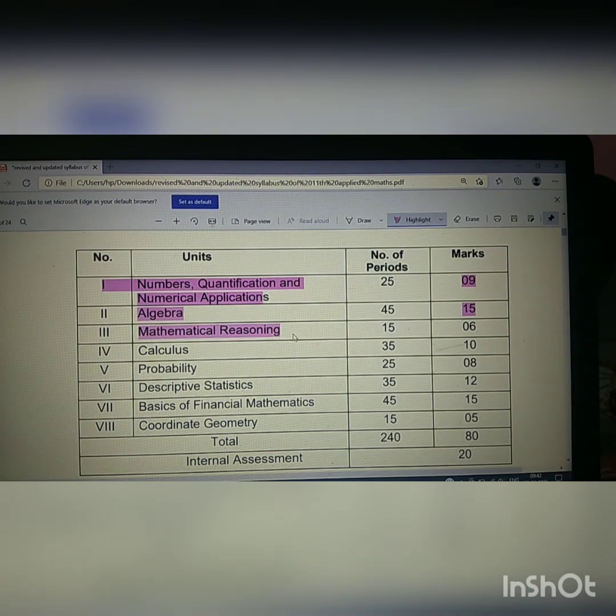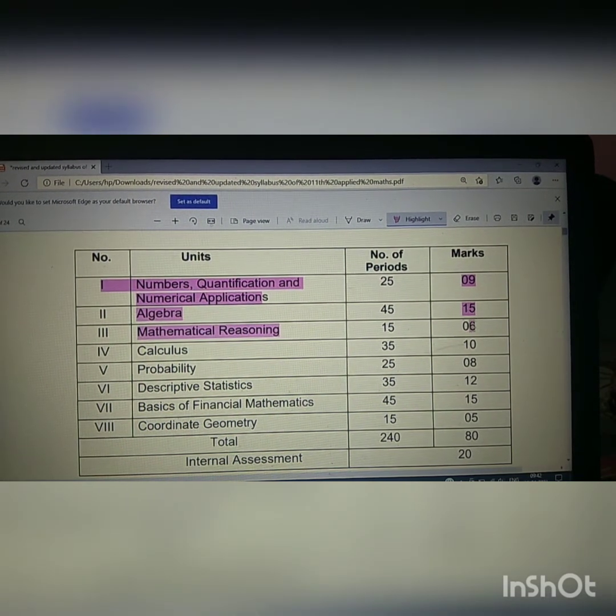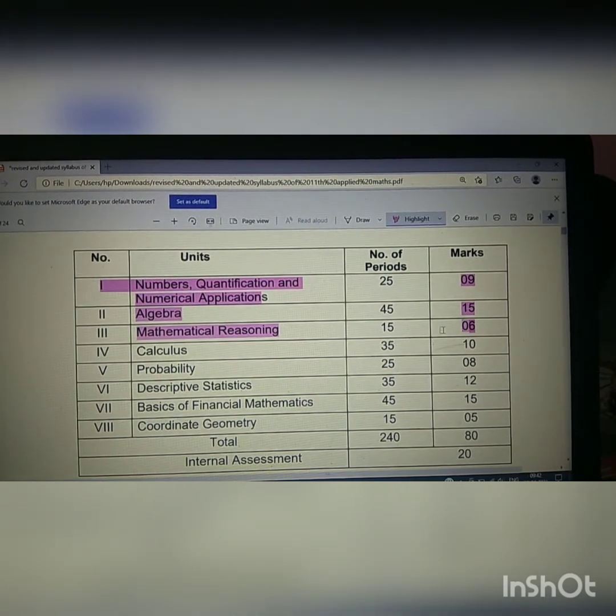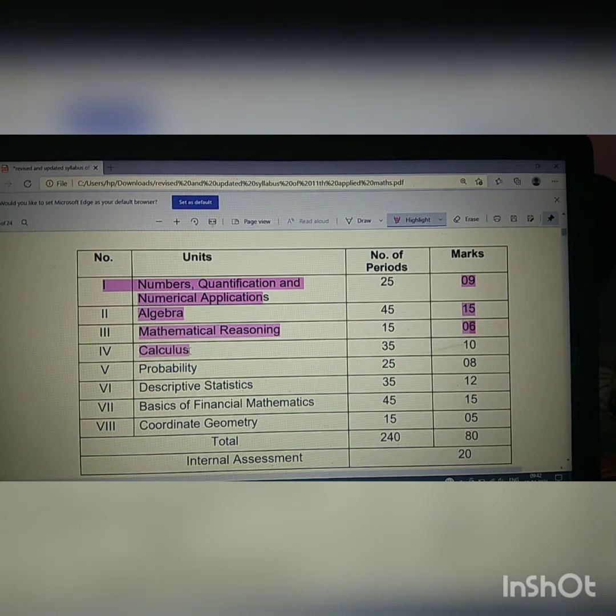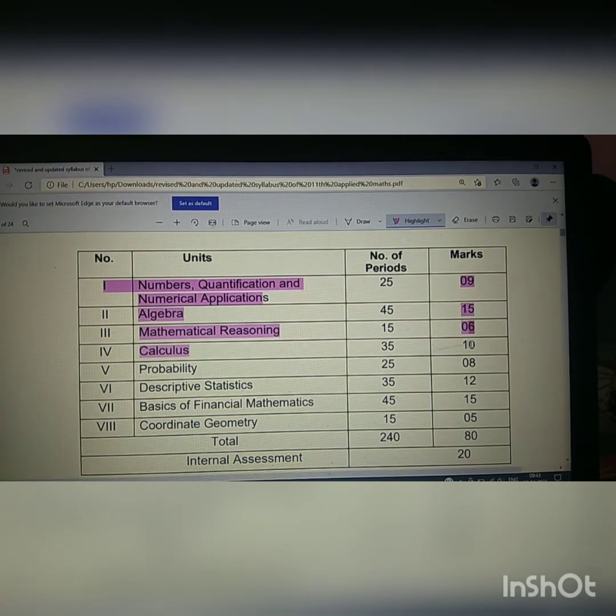Next, as I already explained, this aspect of mathematics is going to include reasoning also. So mathematical reasoning is there, where we can study seating patterns, the framing of patterns, how we can make sitting arrangements of different numbers of people. This unit is going to give you 6 marks. Then calculus would be there. In calculus we will read about the different properties of calculus. It is somewhat new for you, because in class 10th you have not discussed anything about calculus. It is carrying 10 marks.